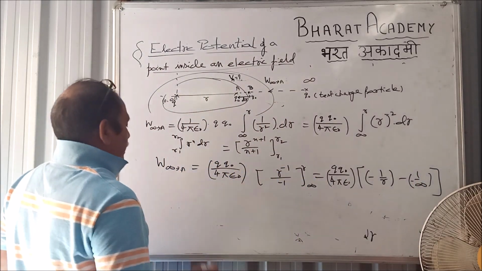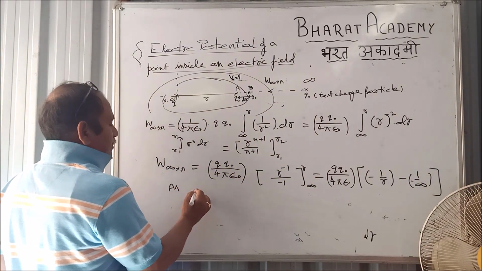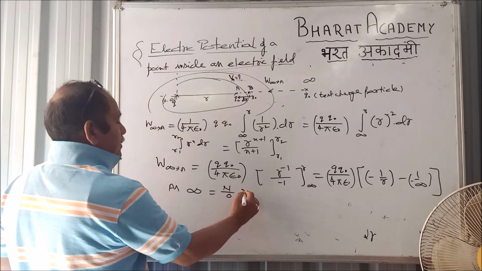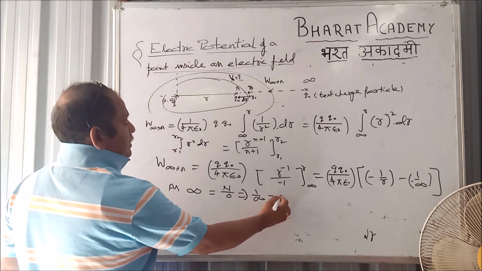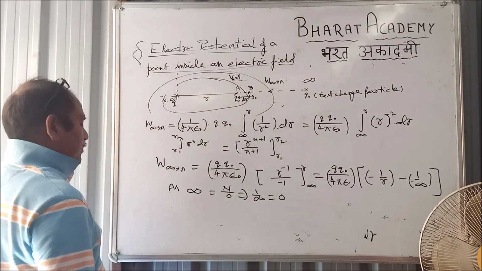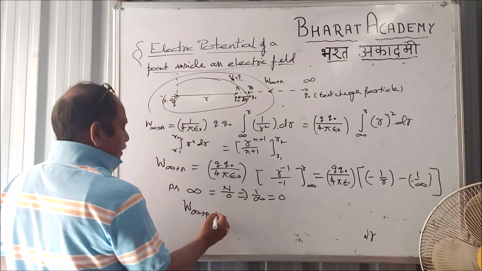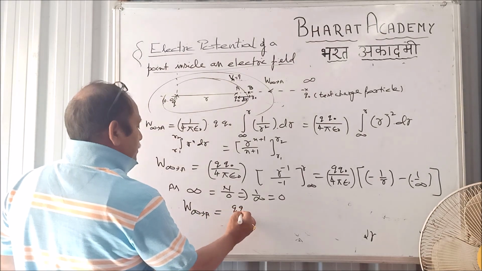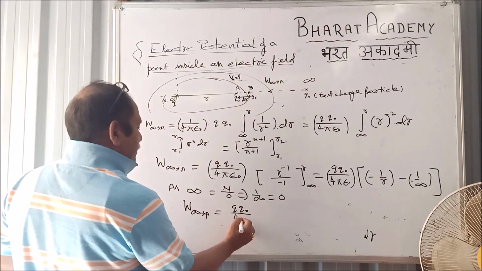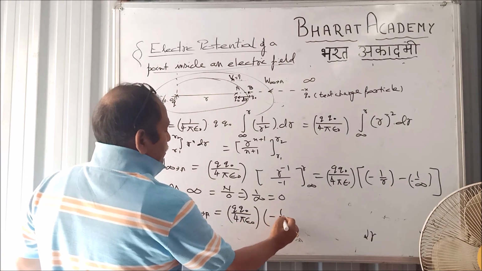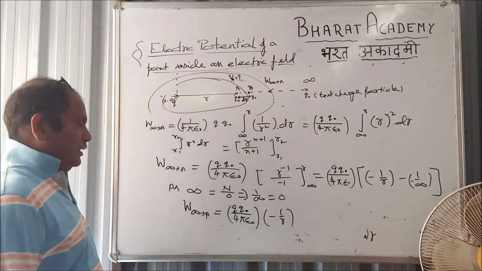right? As infinity, how we define it? Any fraction whose denominator is infinity, so 1 by infinity will be 0. So what are we left with? We are left with W infinity to A equal to Q Q0 by 4 pi epsilon naught minus 1 by r, right?